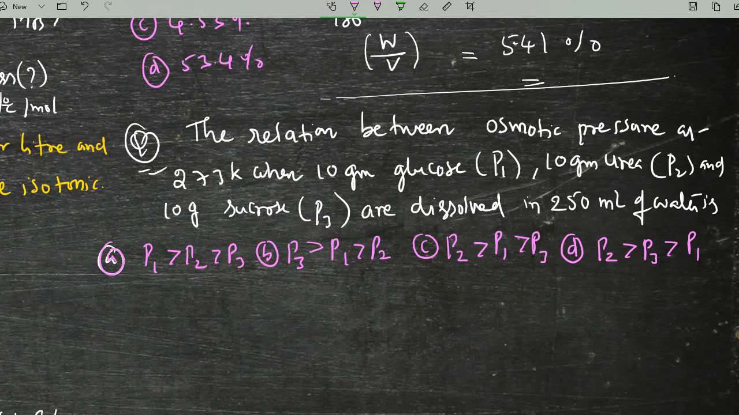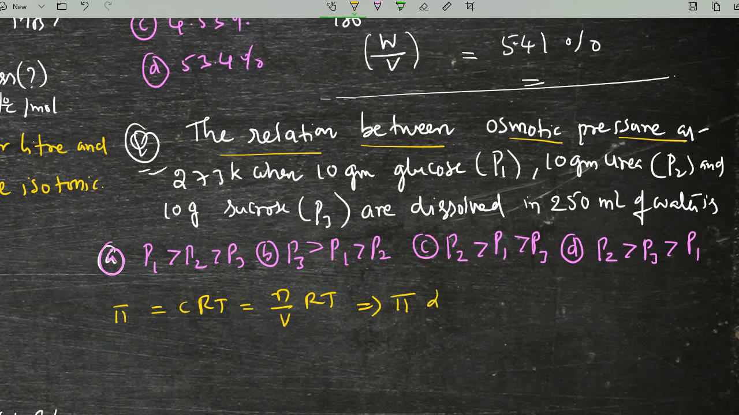Okay. Now we can check the question once again. The relation between the osmotic pressure of the three solutions, each having 10 grams in 250 ml of water. We know the formula, and you have to observe it very carefully. The osmotic pressure formula is pi = CRT. If we expand it, it is number of moles n by V into R into T. Even if you see this one, the pressure is said to be inversely proportional to its molar mass. That is the meaning of it.